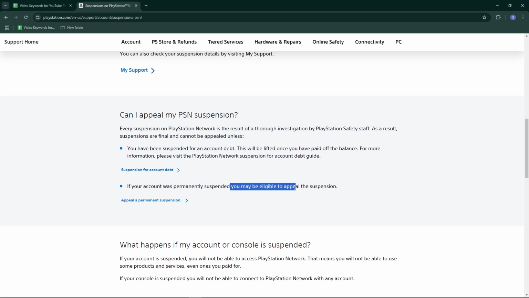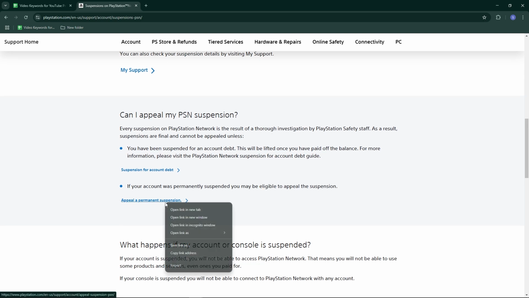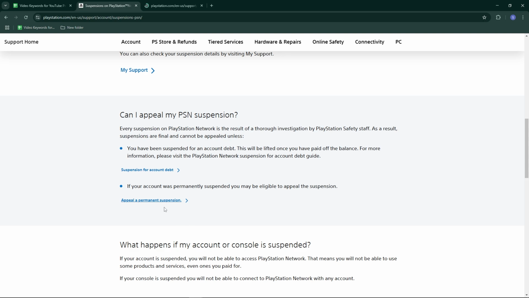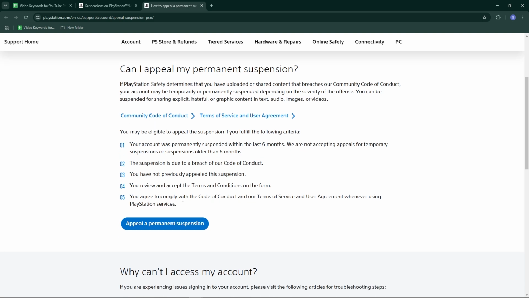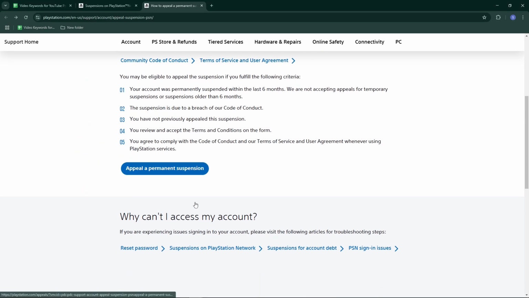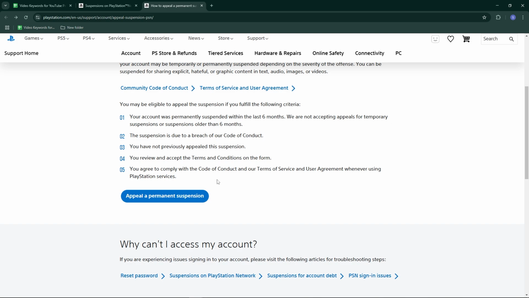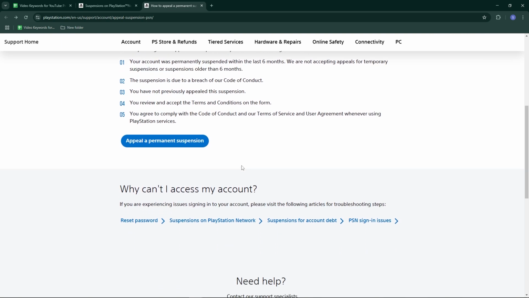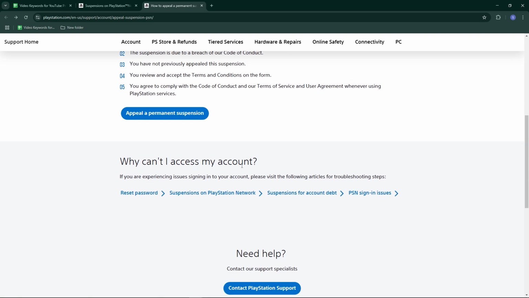The next step is to submit an appeal for your suspension. If your account is permanently suspended, you can submit an appeal to try to lift the ban. Go to PlayStation Ban Appeal form. Sign in with your PSN account. Fill out the appeal form including why you think the suspension is unfair, a polite and reasonable explanation of the situation, and any proof or context to support your case. Submit the form and wait for PlayStation support to review your request.